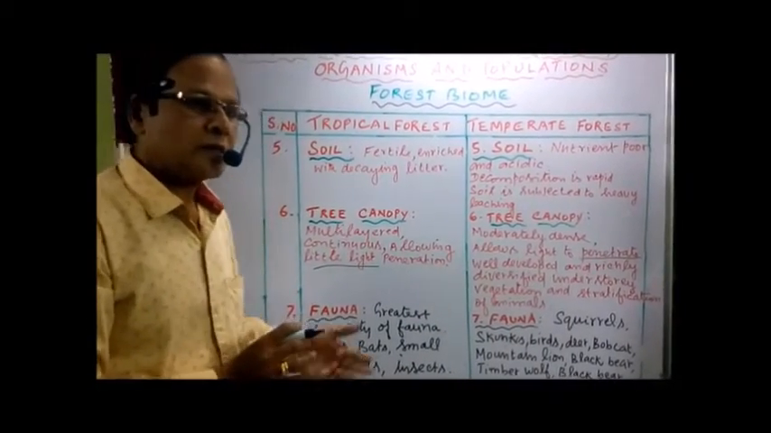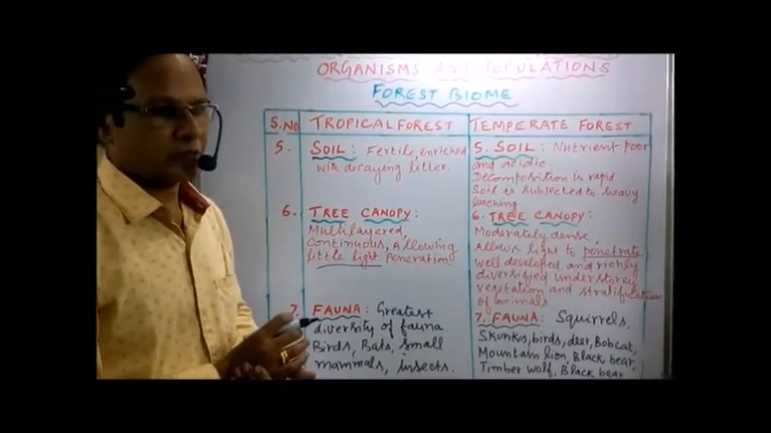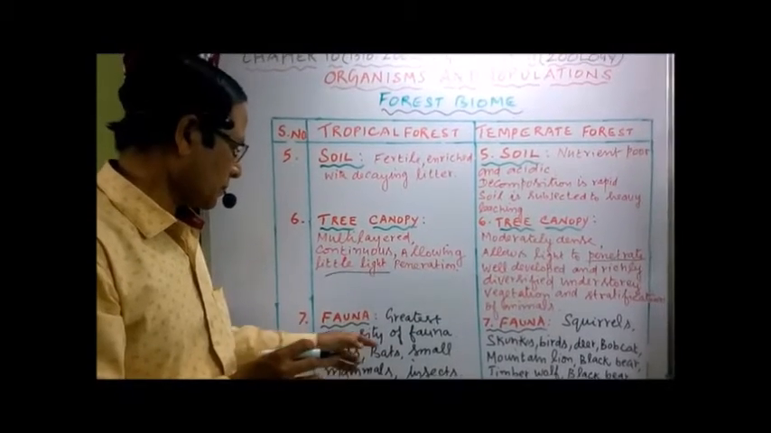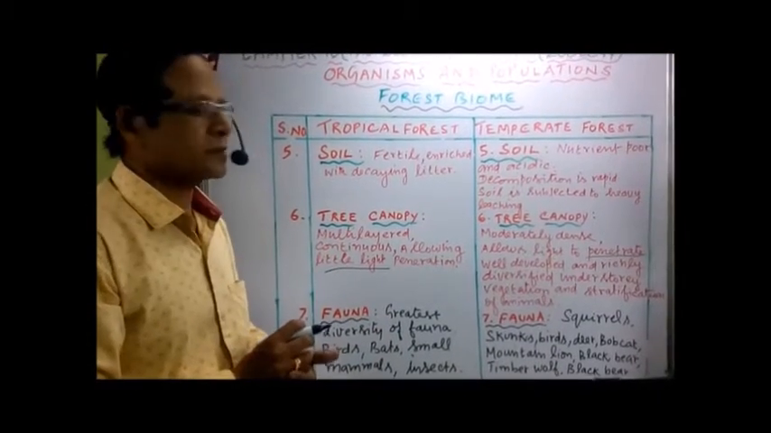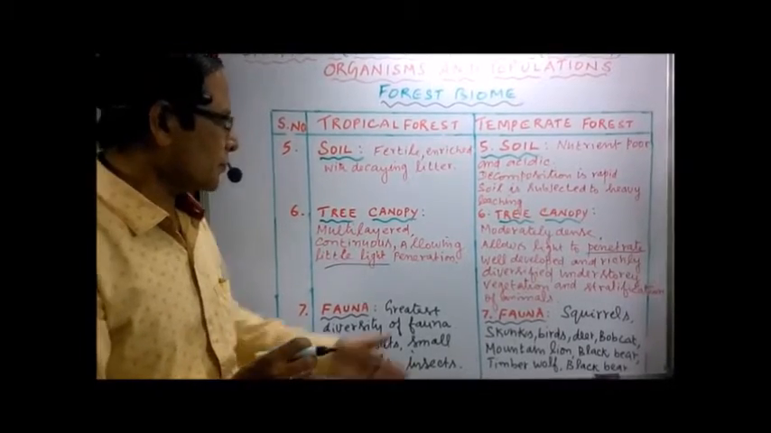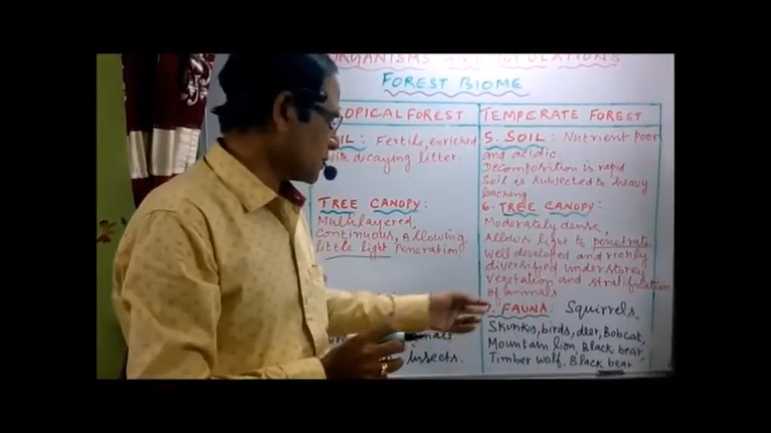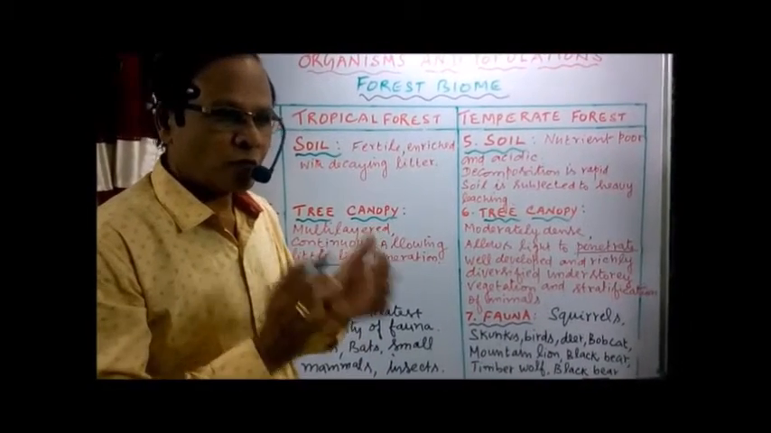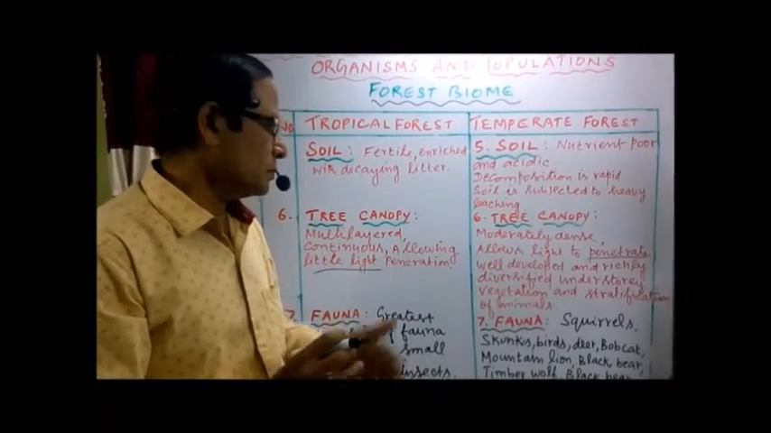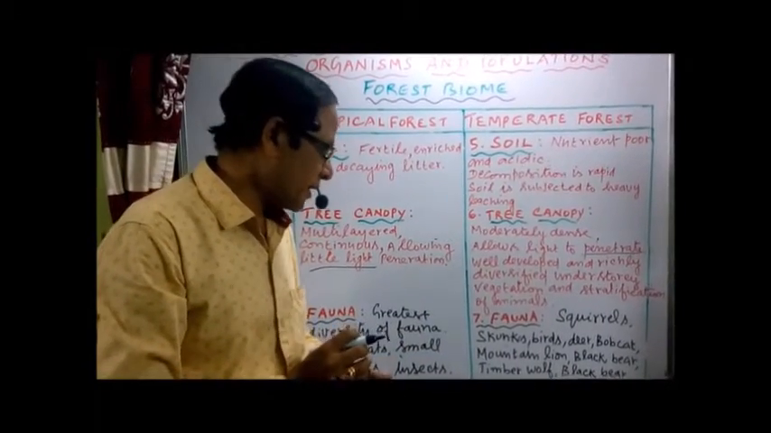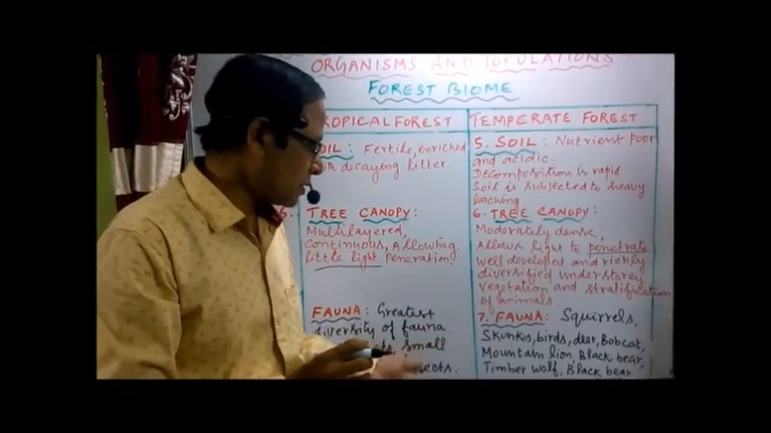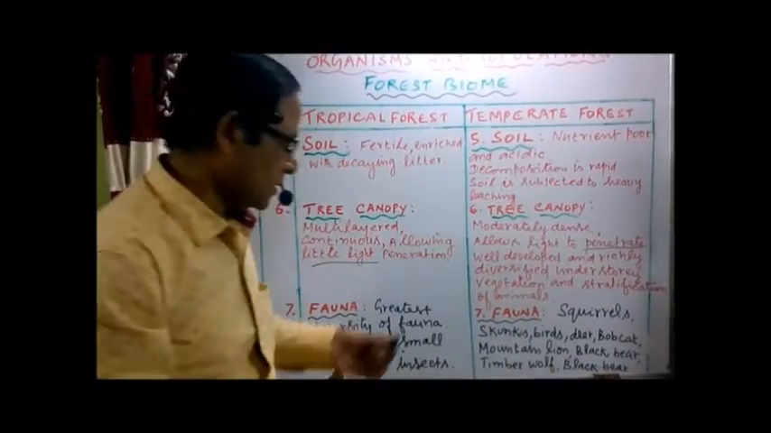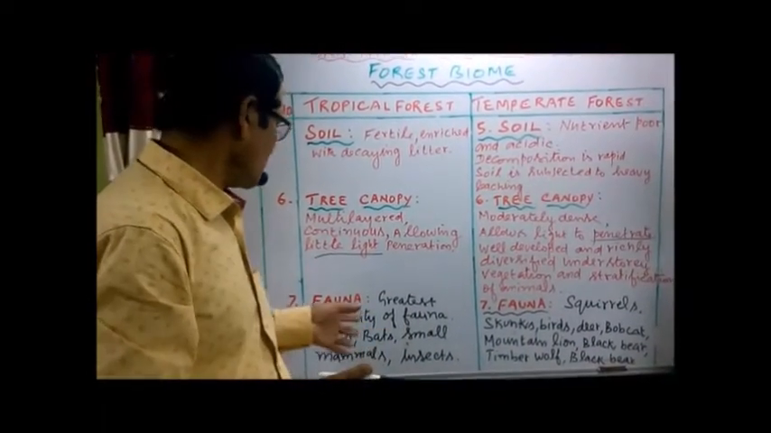Now here you can see the greatest diversity of fauna, the animals. The common animals found in tropical forests are birds, bats, small mammals and insects of different variety. Then fauna here, the squirrels, skunks. So it is a mammal looking like a fox but climbing on the trees. Birds, deer, bobcat, mountain lion, black bear, timber wolf, etc. So that's about the fauna.